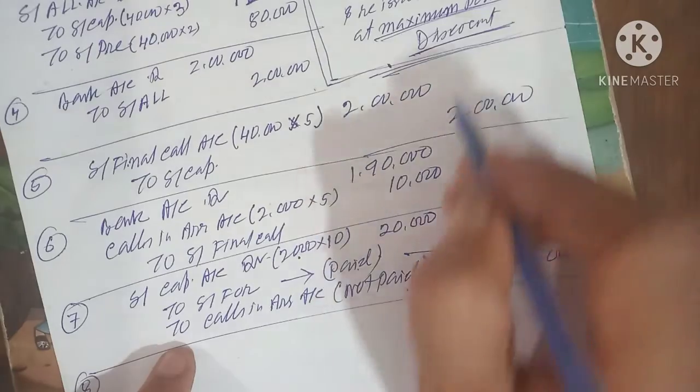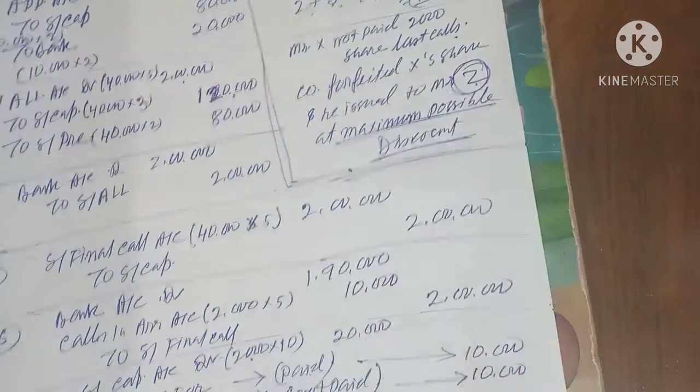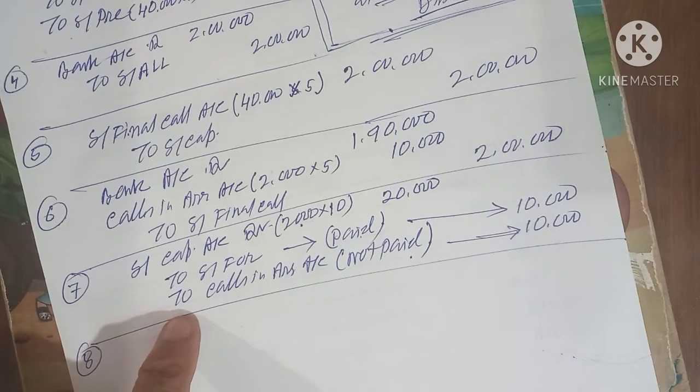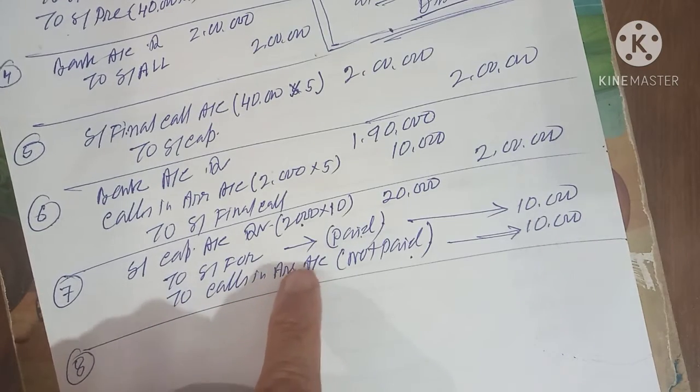Now suppose when company is going to reissue to Mr. Z, that time company can give maximum discount to Mr. Z of the amount which it has already received.